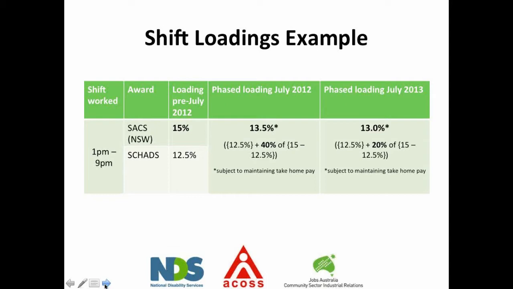And because of the ERO, the SACS award is going to move suddenly, basically by 3 increments. So we'll move to 40% of the difference, meaning in this instance that it's a 13.5% loading as of July 2012, and it'll phase down to 20% of the difference this year, and we'll move to 13%. That is subject to maintaining take-home pay.